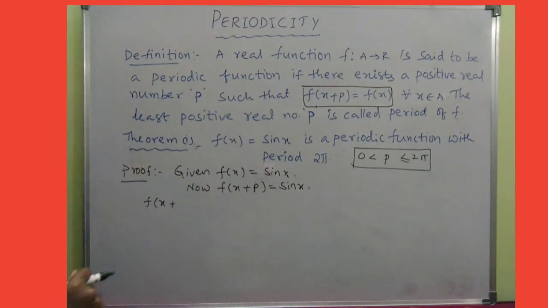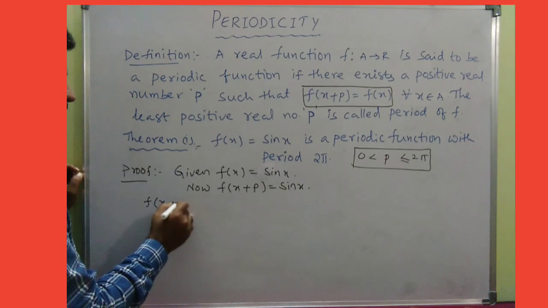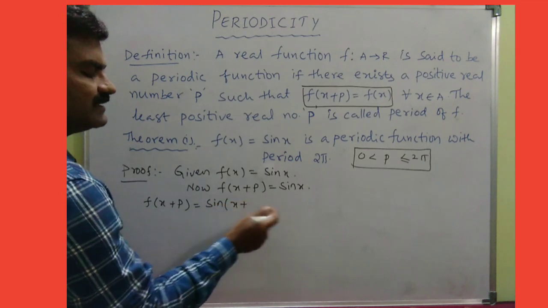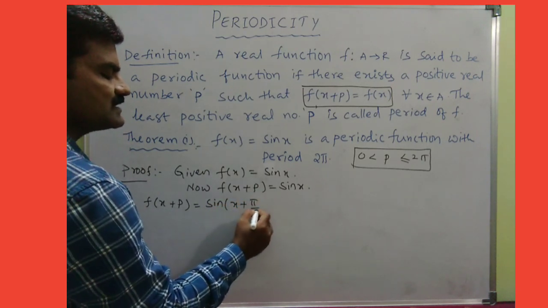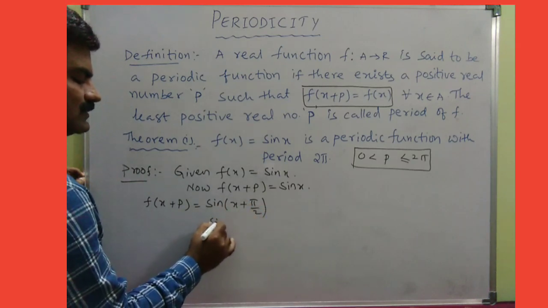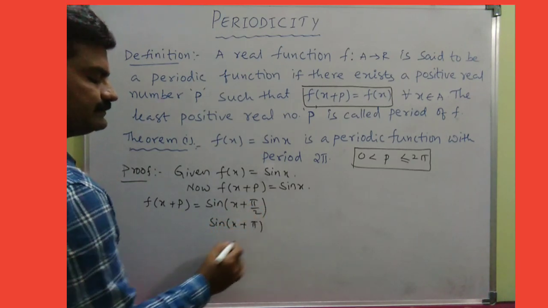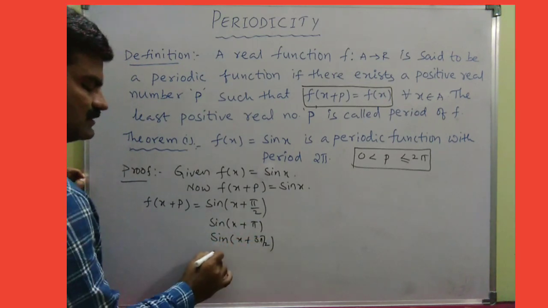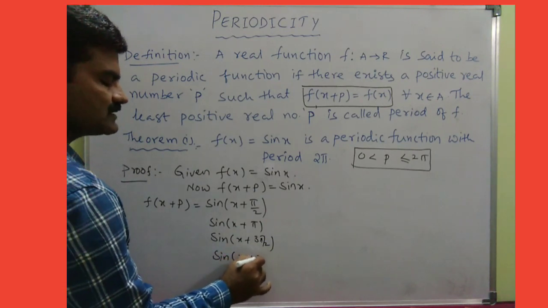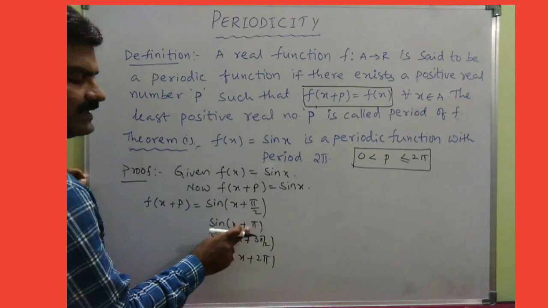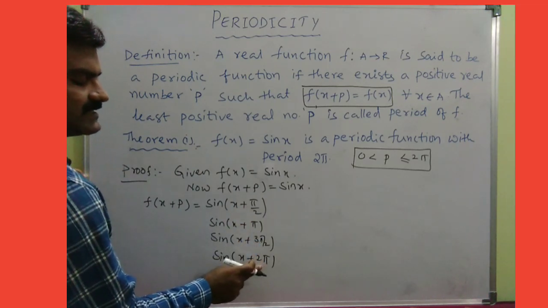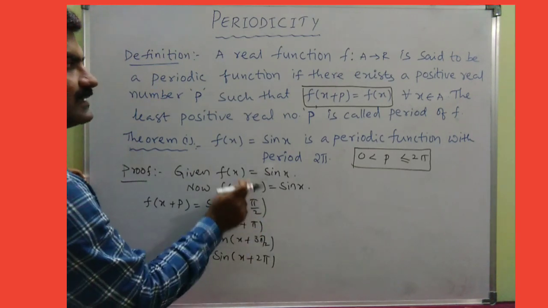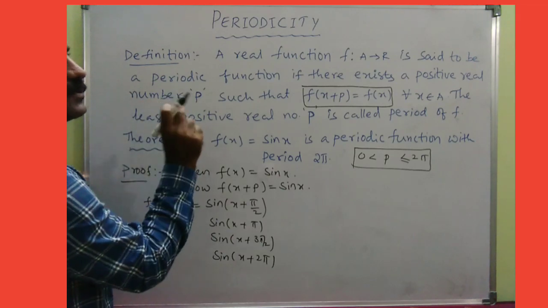So now let us find f of x plus p, I mean sine of x plus something. 0 I cannot take. Then let us check sine of x plus pi by 2, sine of x plus pi, sine of x plus 3 pi by 2, and sine of x plus 2 pi. That is 90, 180, 270 and 360 degrees. These angles cannot be negative because I am writing them in place of p, and we clearly mentioned that p is a least positive real number.